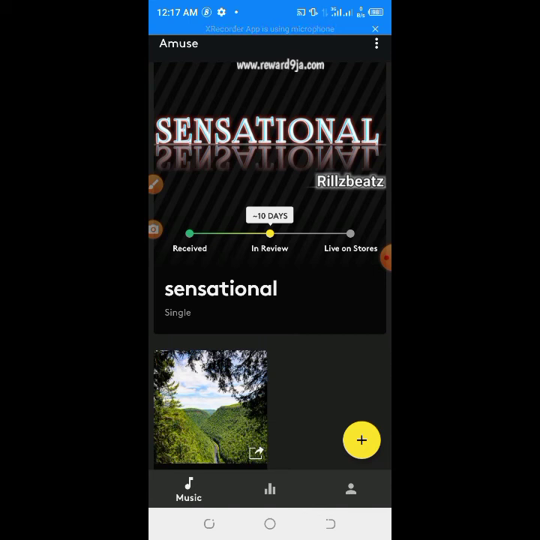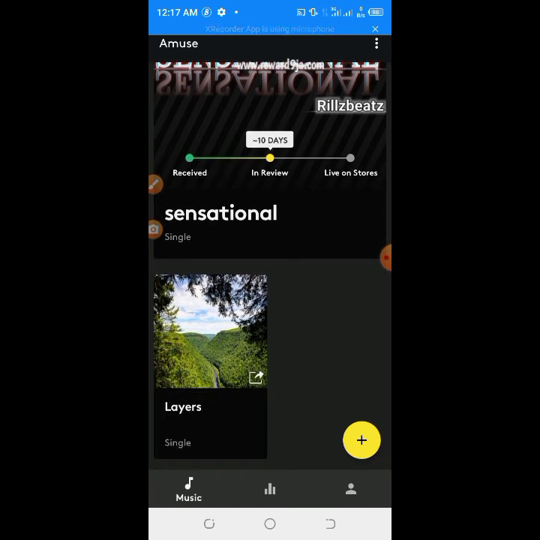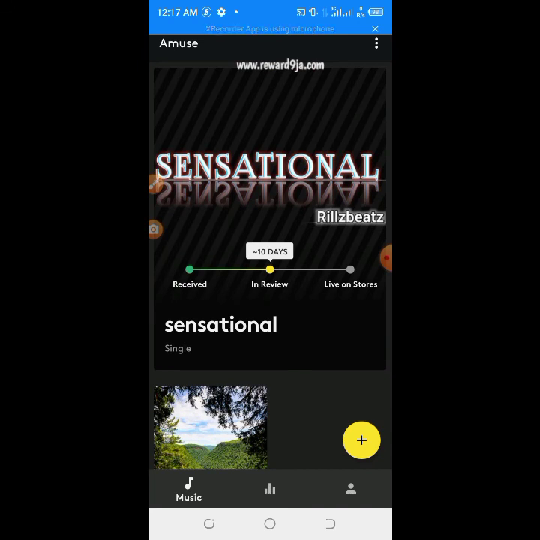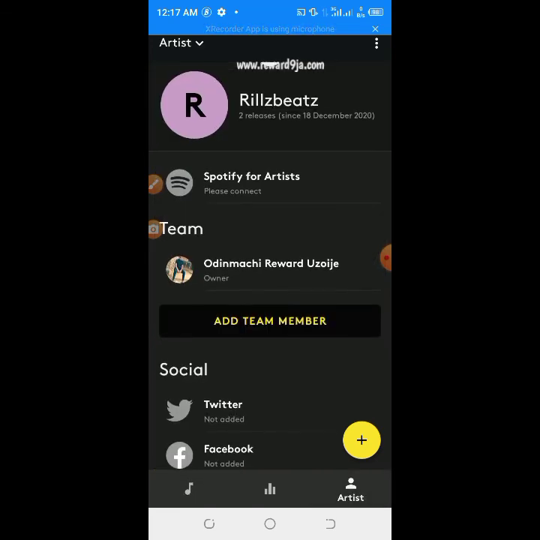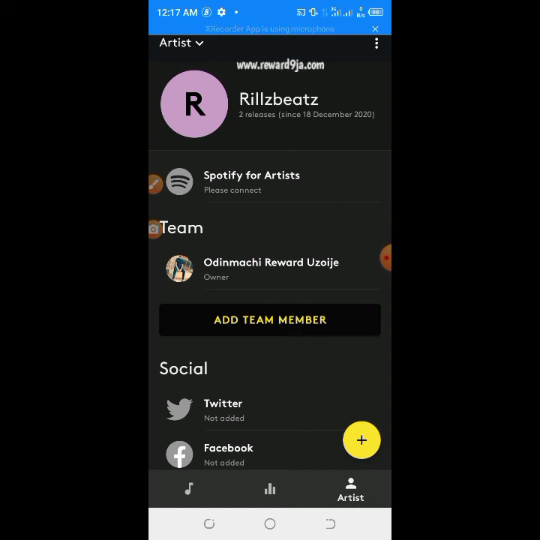So there are the advantages of using the Pro version and also using Amuse. Amuse is very good. They pay the royalties completely. With streaming, you don't know actually what you get from the store. It's like the distributors give us whatever they get.